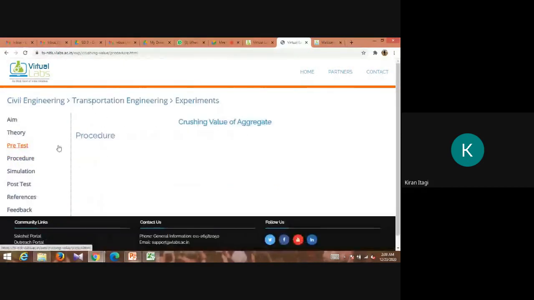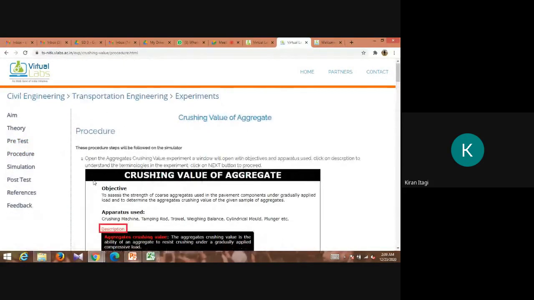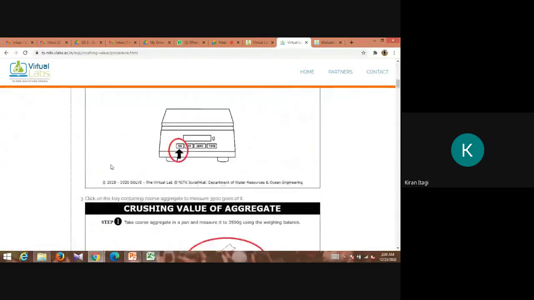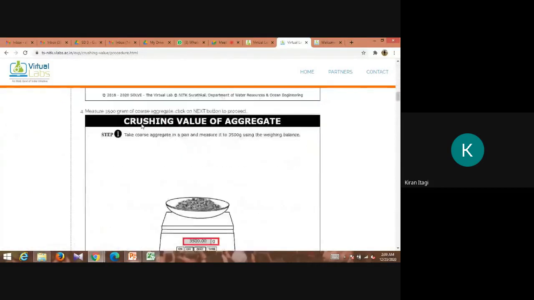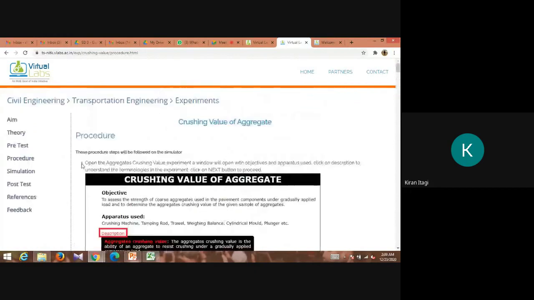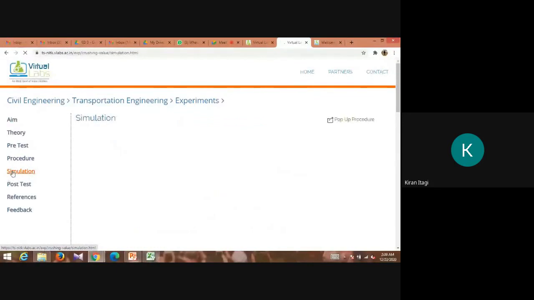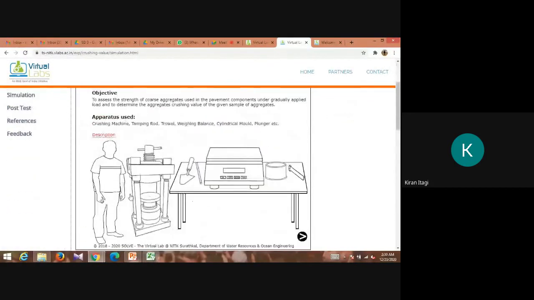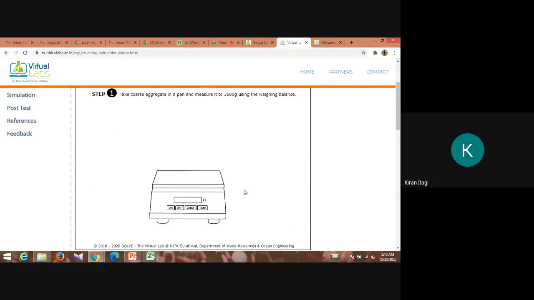Then we have the procedure. Here you can either go for the manual, which is a PDF, otherwise if you want to see some animations, click on this one. This is the entire setup, and at the right bottommost corner you have this arrow mark. Just click on that one.